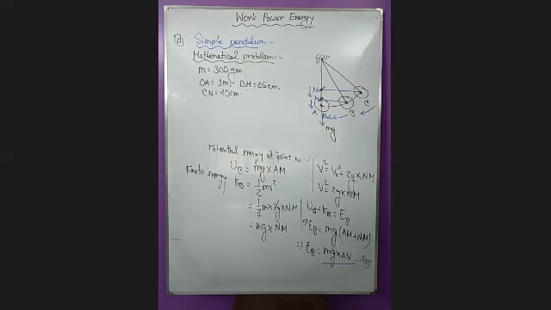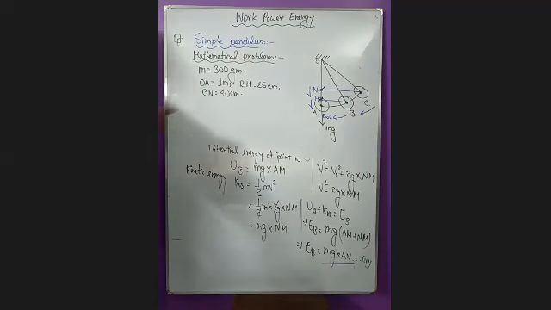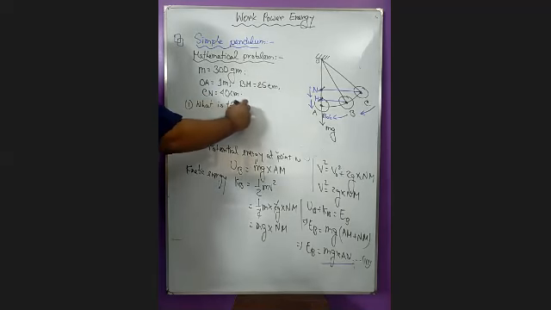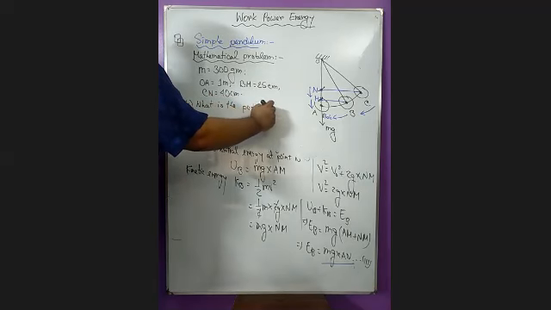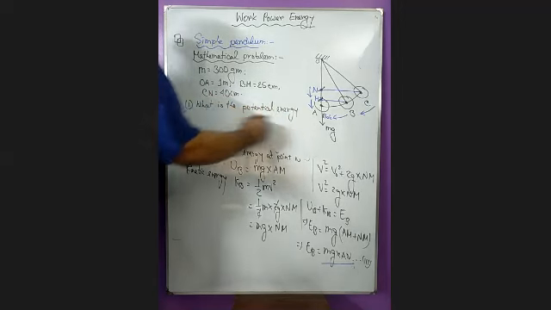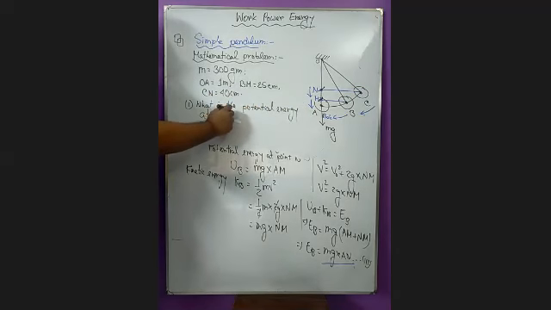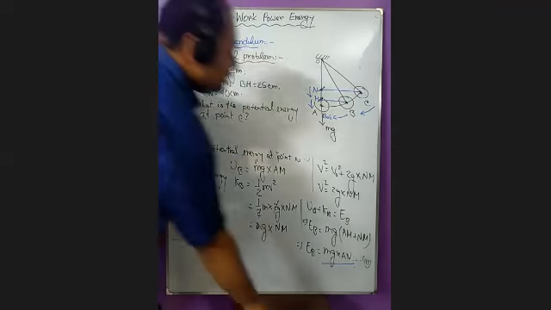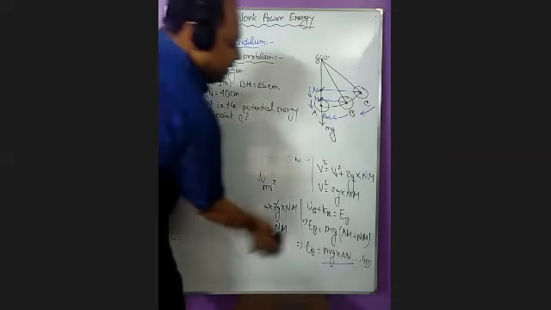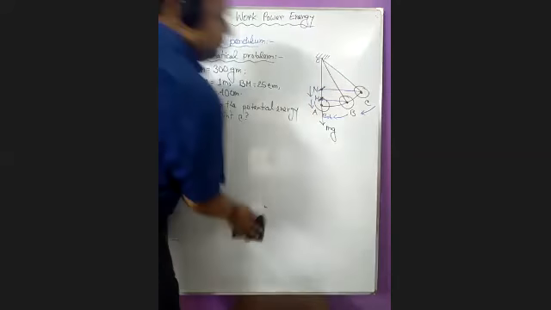So we consider this picture as our mathematical problem, and I am writing some information here, and that information will be included with this picture. Okay, so what will be our question from this kind of mathematical problem? What is the potential energy at point C? What will be the potential energy at point C?